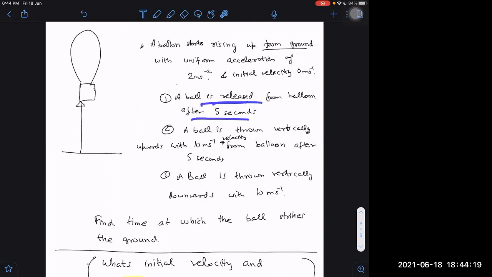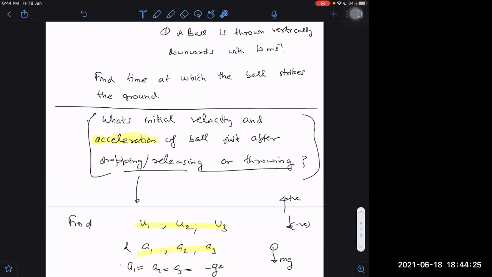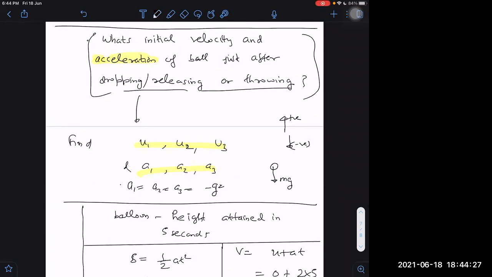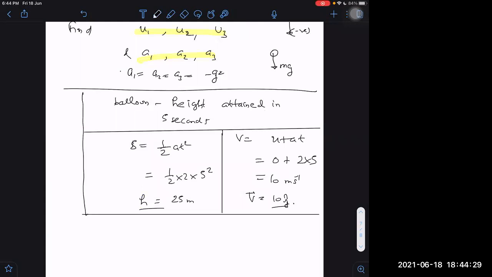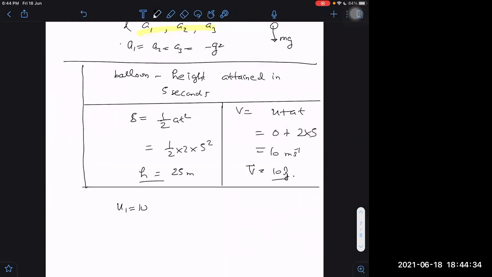Then its velocity will be the same as the velocity of the balloon after 5 seconds. What was that velocity? We already found it before, 10 j cap, right? Yes, sir. So this will be u1. What will be u1 then? u1 will be equal to 10 j cap only. Can you tell me what will be u2?